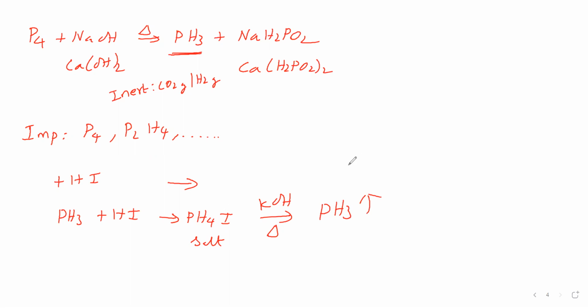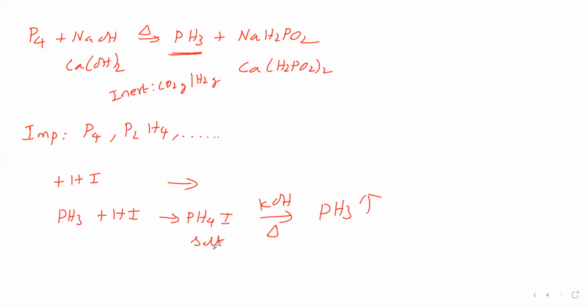Okay. So how to convert impure phosphine into pure phosphine? Take impure phosphine. It is a gas. Pass HI gas into this. In the impure phosphine, phosphine alone reacts with HI to give phosphonium iodide salt, a solid. The rest of the impurities, P4 and P2H4, are in gaseous state, which separates from PH4I.